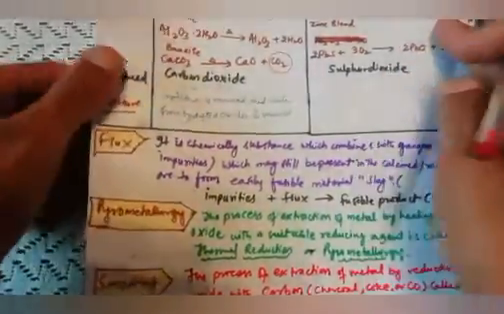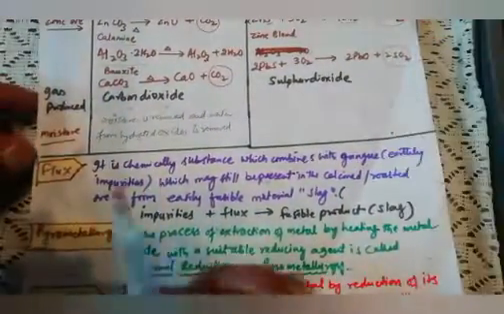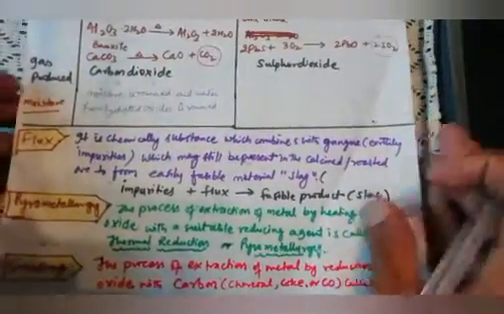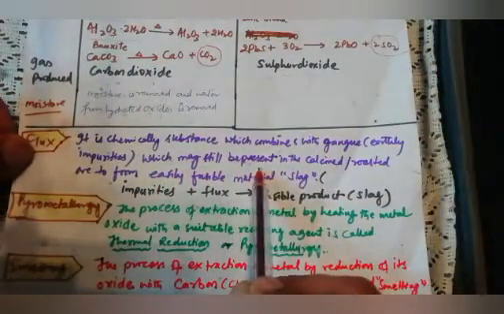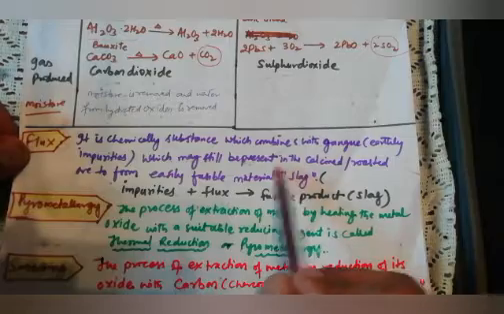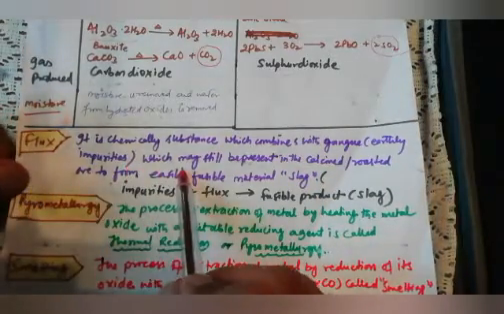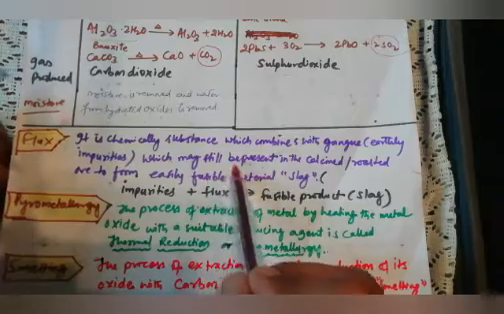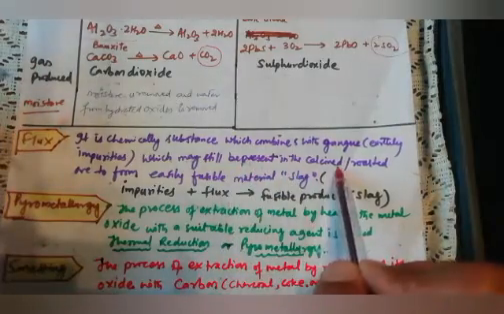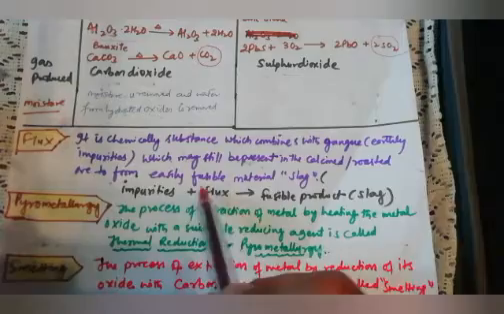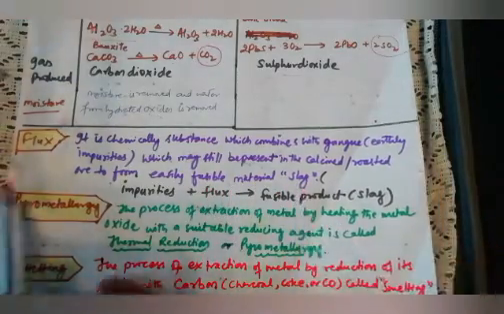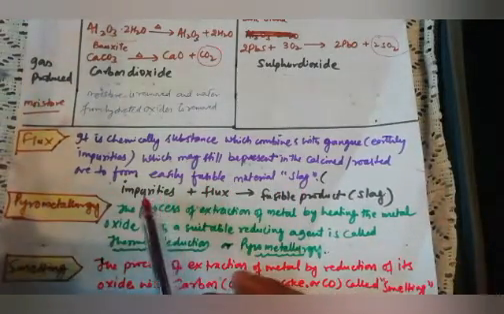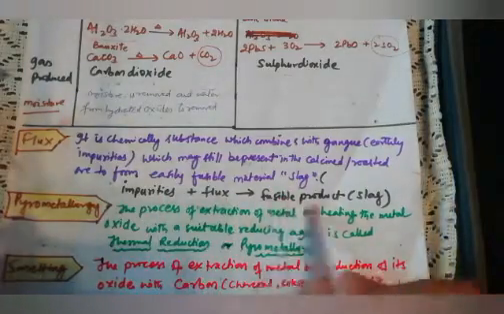Now there are some major definitions that we need to study under this process. Flux is the first definition. It is a chemical substance which combines with the gangue and earthly impurities, which may still be present in the calcined and roasted ore, to form an easily fusible material, which is called slag. Impurities plus flux gives a fusible product.